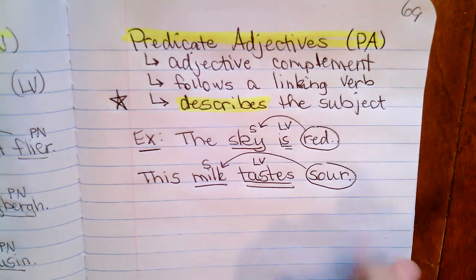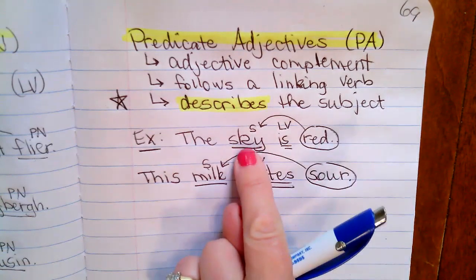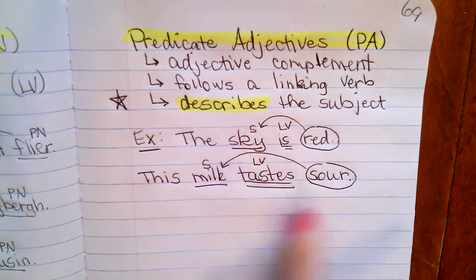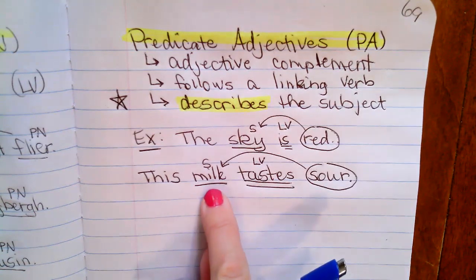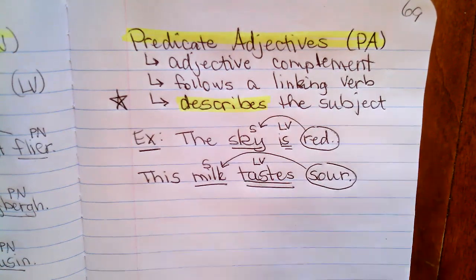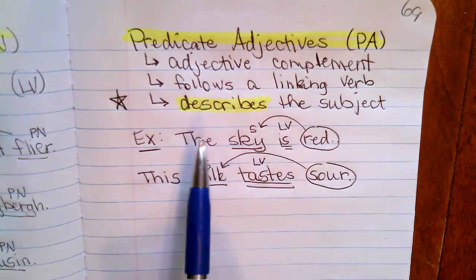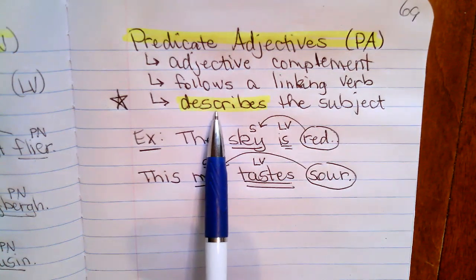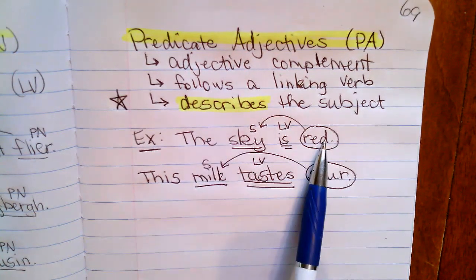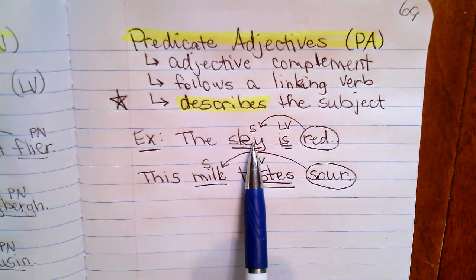So just like I could say, I have a red sky, now we can say that we have sour milk. It's a describing word, okay? So that's one way we can test this out. Since this is describing the subject, we can take that word and put it in front of the subject and see if it describes it.